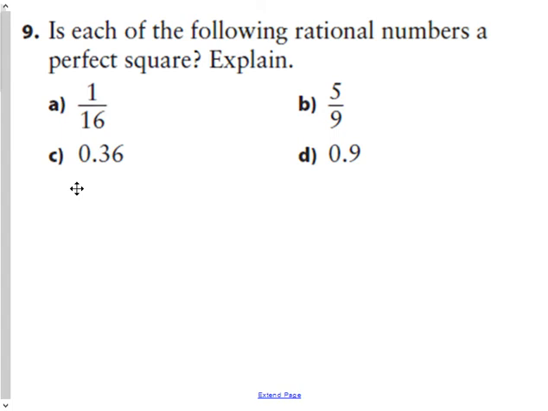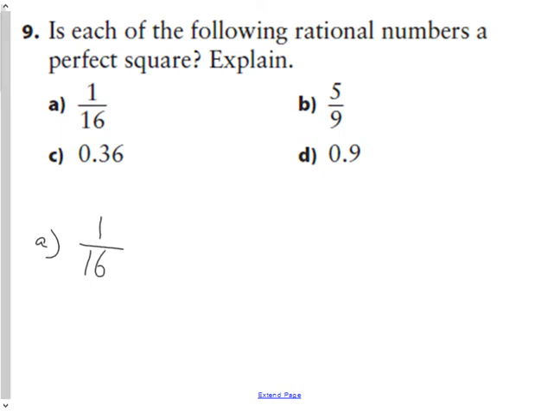Okay, this is a continuation with the rest of the questions from section 2.4 in Mathlinks on rational numbers and square roots of rational numbers. Question 9 says, is each of the following a perfect square, and explain? So in question A, it gives you the rational number in fraction form, 1/16th.